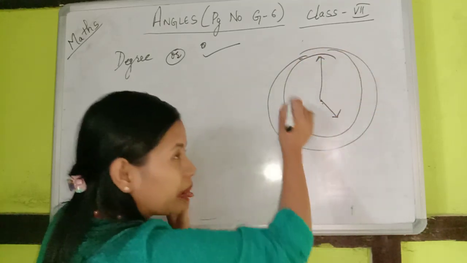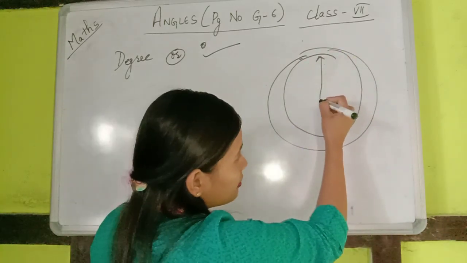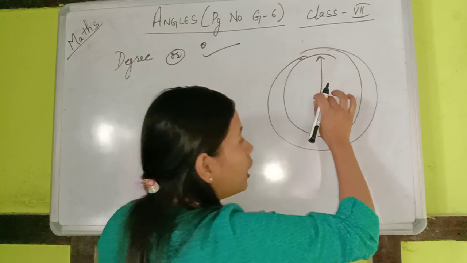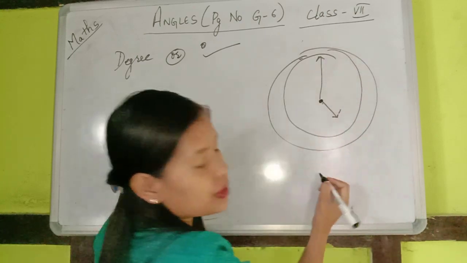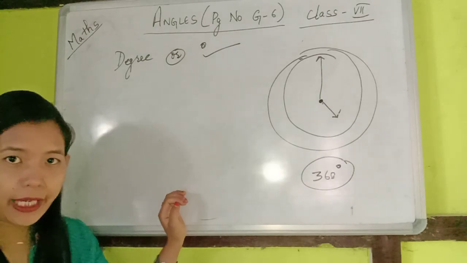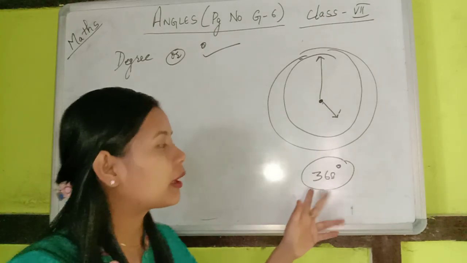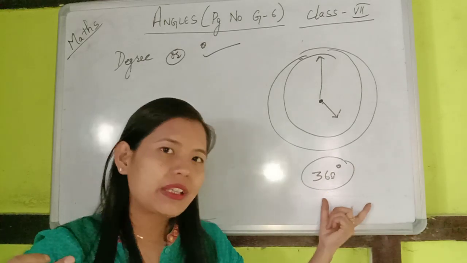There is a rotation made and there is a change in angle. Whenever the hands of a clock complete one round, an angle of 360 degrees is made. So one complete circle always forms 360 degrees. That clear?